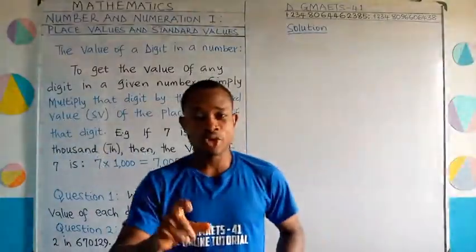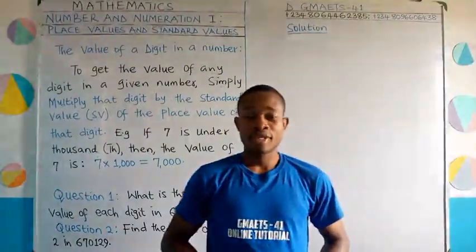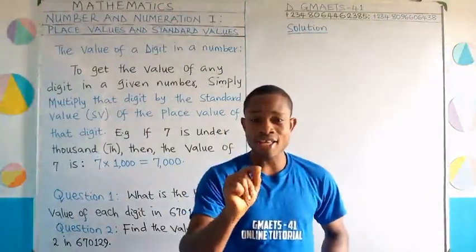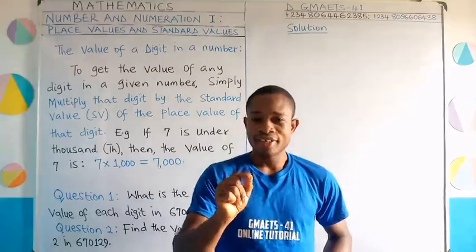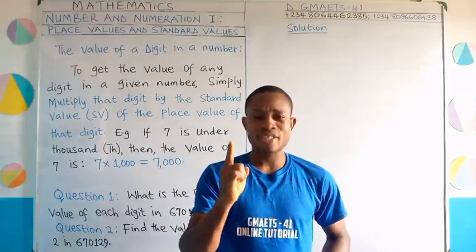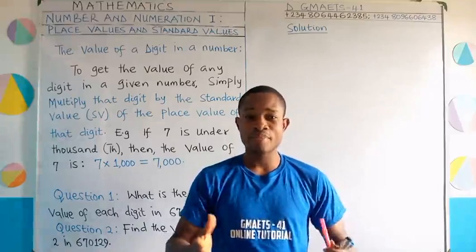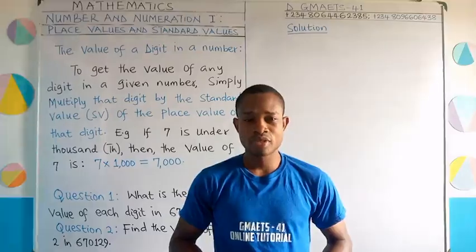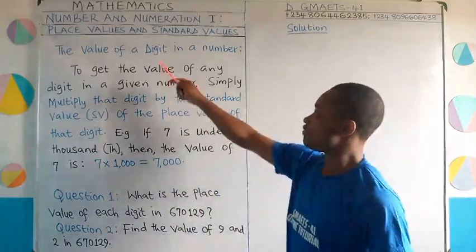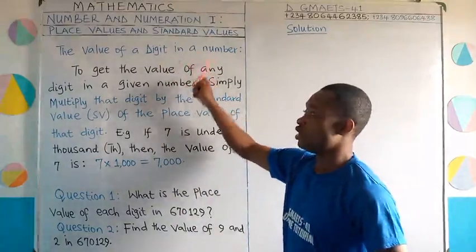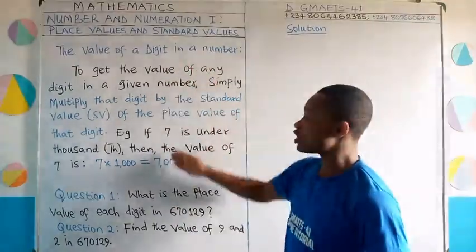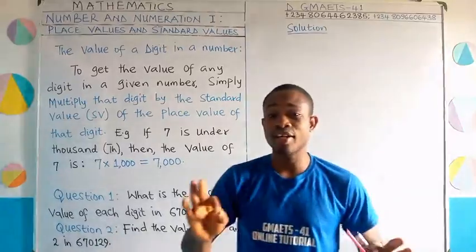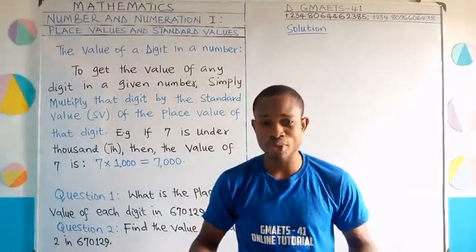Imagine that I give you a number, and then in that number I ask you to find the value of a particular digit in that number. What are you expected to do? So I want to teach you how you can get the value of a digit in a number. This short note explains that clearly, and it is very simple.